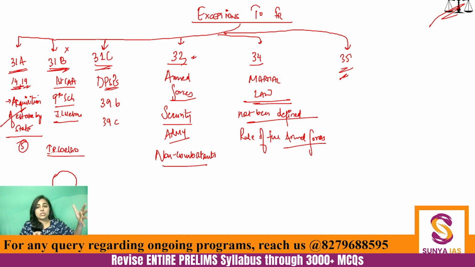Emergency के लिए अलग से provisions हैं in Part 18. So if martial law is there, then no matter what happens, you cannot take the leverage of fundamental rights. Anything that happens under martial law, that is the rule of the army, cannot be challenged. Please understand, this is different from Article 358 and 359. 358 and 359 are about the emergency provisions. They are not about martial law. Fine. Martial law and emergency provisions are different.